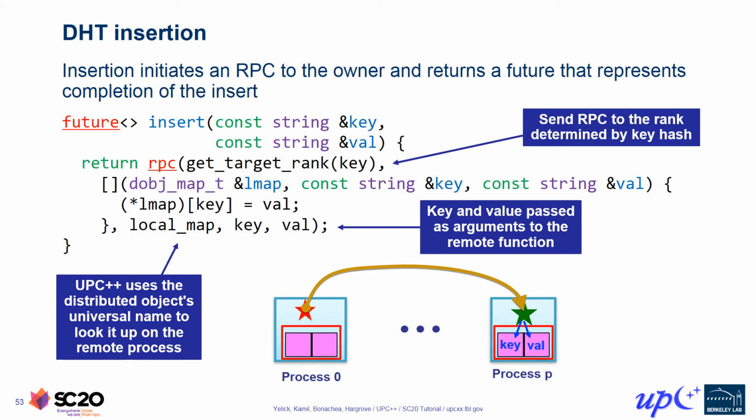This RPC callback does not explicitly return any value, but this flavor of RPC still entails a round-trip communication operation. After the RPC callback returns, an acknowledgement message is sent back to the initiating process to indicate the RPC callback has completed execution. After its arrival, that acknowledgement message causes the future to be readied, thus signaling to the caller of insert that the asynchronous insertion of the key value pair into the DHT has completed.